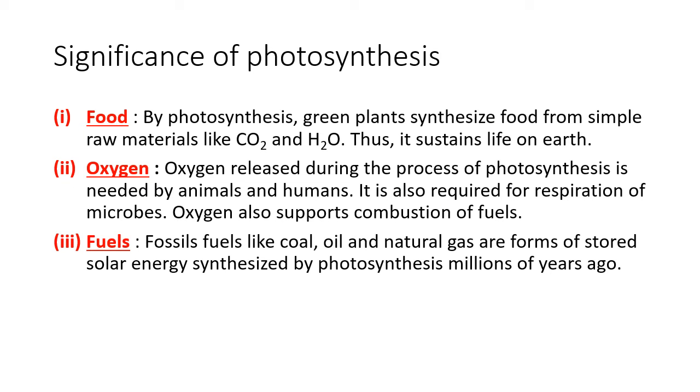So now we see what photosynthesis was. Now what is the significance? Why is photosynthesis very important on this planet called Earth? First is food. The green plants prepare food from materials like CO2 and H2O. So because the plants make the food, life sustains on earth. The plants are living, animals eating the plants are also living, animals eating plants and other animals are also. So basically all the food requirement comes through the plants. So the first significance of photosynthesis, it provides food to all the living creatures on the earth directly or indirectly.